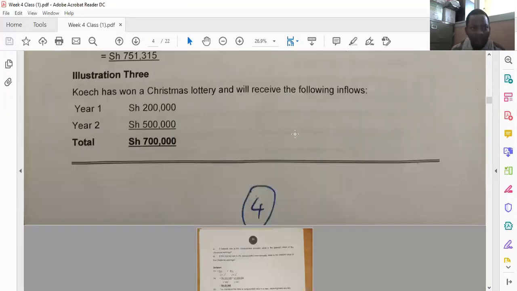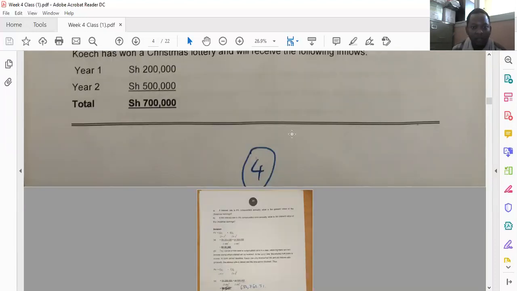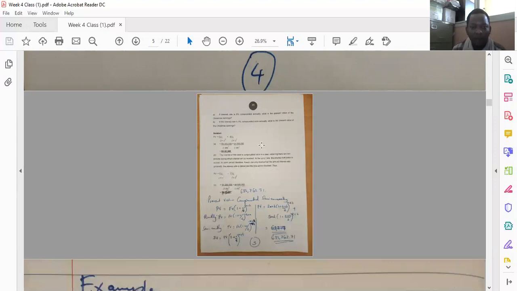And then Koech won a Christmas lottery. You can see our illustration is not clear, so I will skip that. I hope you guys understand the concept of compounding and discounting.